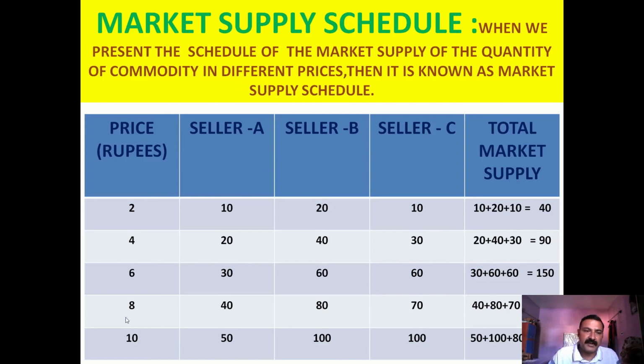There are different prices 2, 4, 6, 8, 10, and seller A, seller B, seller C are selling their product at these prices, and together it makes the total market supply. We have just taken the three sellers, and by adding their selling we get the total market supply.